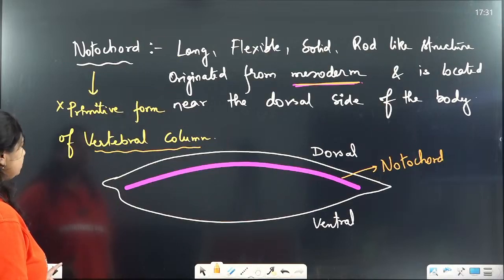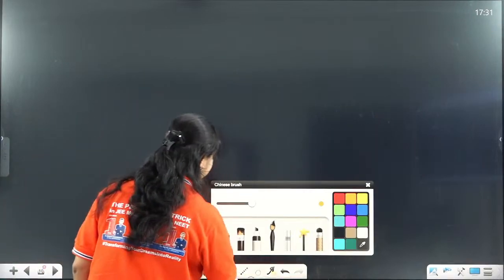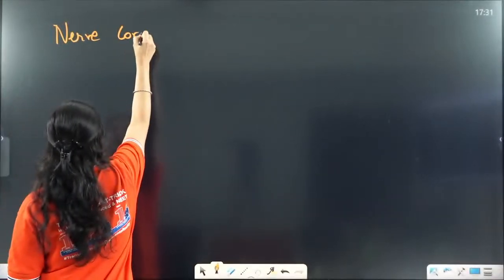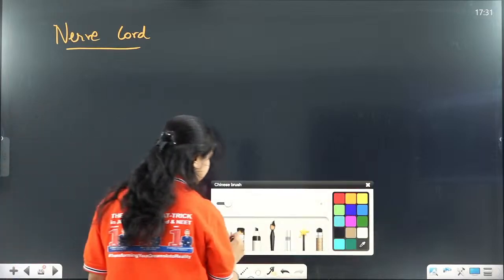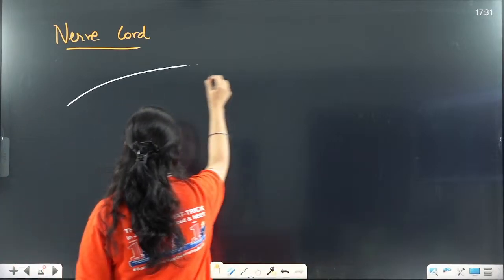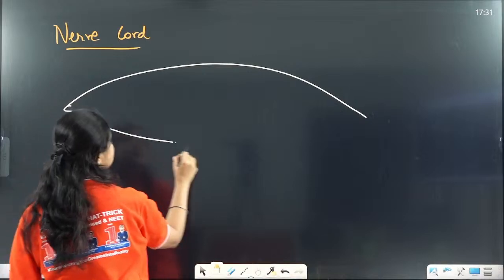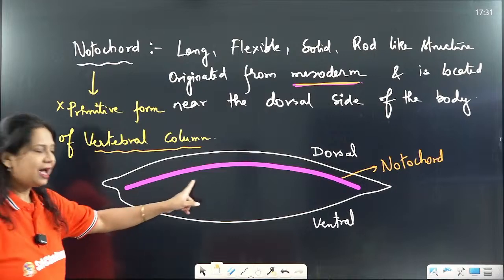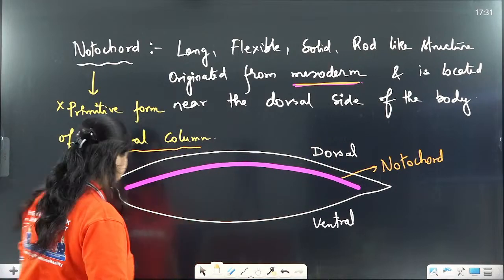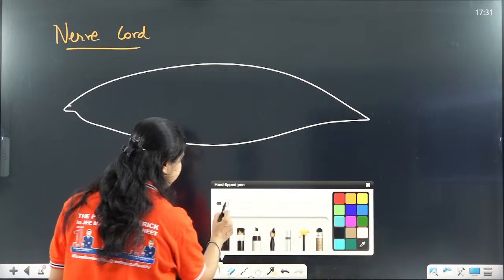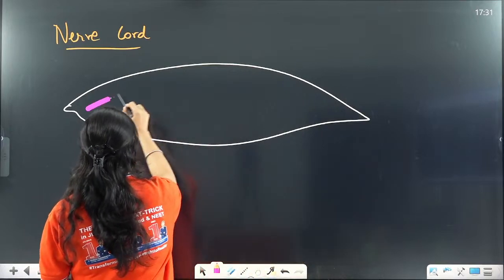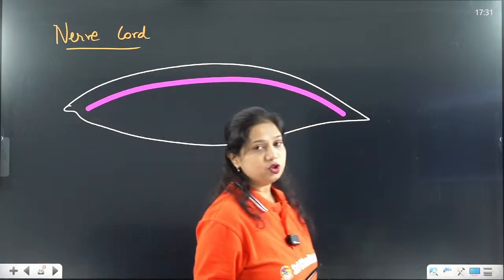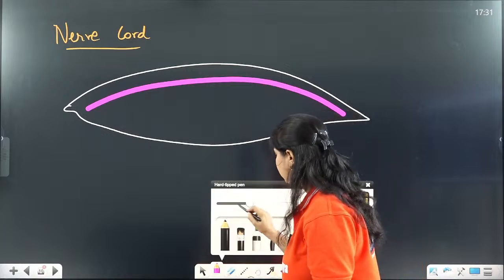Now we are coming to the part called the nerve cord. This is again very important. So here we are again in this diagram. We have seen this diagram while explaining the notochord. The dorsal surface has the structure called the notochord. This is the notochord, and in future it is going to become the vertebral column.